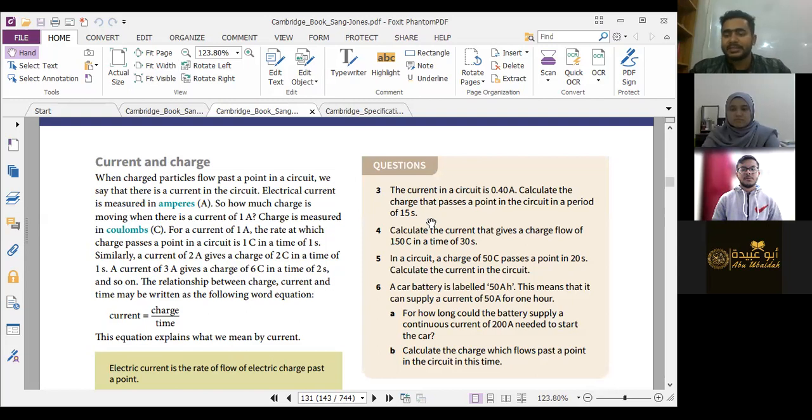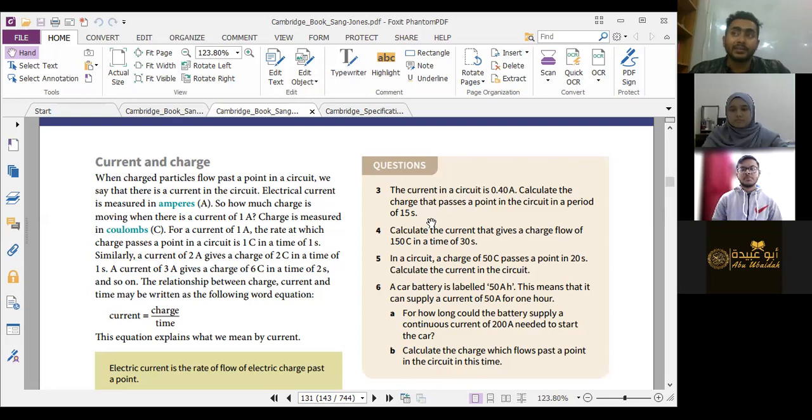Number 6, a car battery is labelled 50 ampere hour. This means that it can supply a current of 50 amps for an hour, right? For how long could the battery supply a continuous current of 200 amps needed to start the car? 4 hours. Very simple. Calculate the charge which flows past a point in the circuit in this time. 200 amps times 4 hours gives coulombs, right?